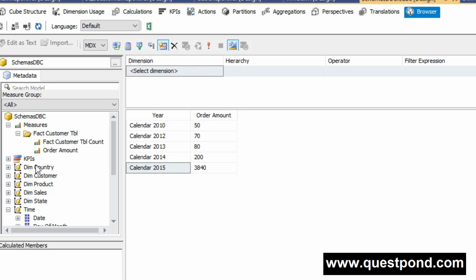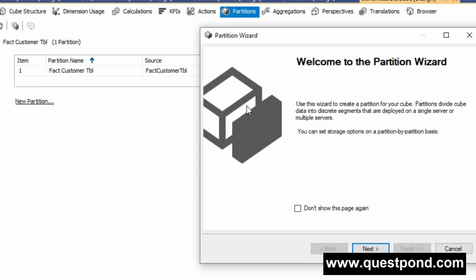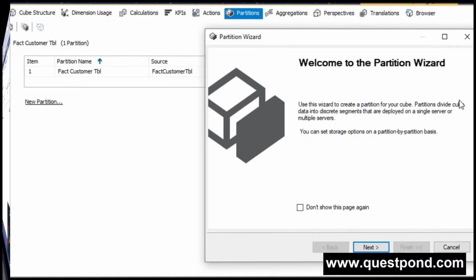So let me just show you over here. You can see that this partition, as I told you, holds the measure group data. And this is the storage mode, which is nothing but our multidimensional OLAP. For a separate partition we can have separate aggregations also. So in order to create a new partition, first we have to delete this automatically created partition. Then only can we click this new partition and create it with the help of this partition wizard. So hey guys, this is all about this question. I hope you understand this question. Now let's move on to our next question.